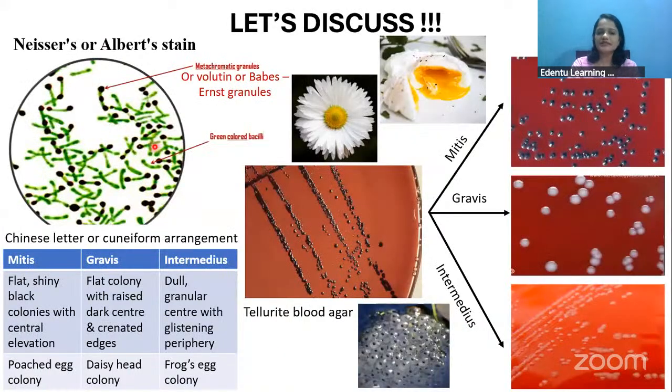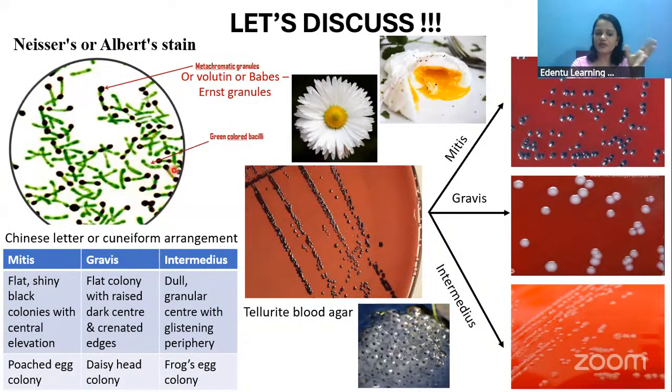Now, there is a special stain for detecting this Corynebacteria. The special stain that we usually use is Neisser's or Albert stain. Under this Neisser's or Albert stain, the Corynebacteria will appear something like this: a V-shaped or L-shaped arrangement of bacteria will be seen, and it is called the Chinese letter or the cuneiform arrangement of bacteria. Now, these green colored bodies that you see are the bacilli.